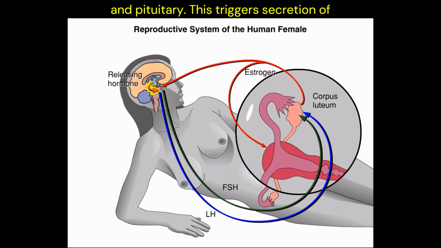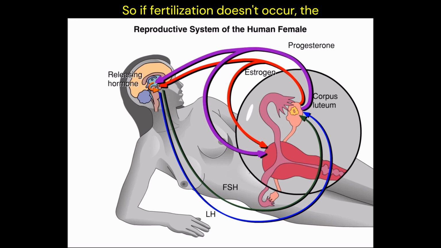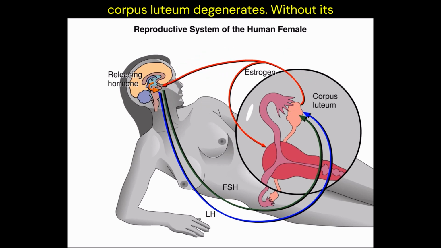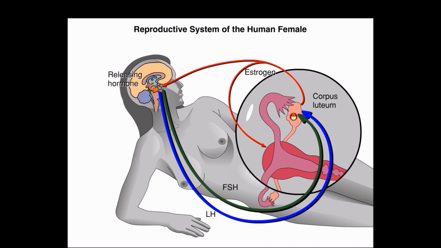This triggers secretion of FSH and LH, which stimulates the development of a new follicle. So, if fertilization doesn't occur, the corpus luteum degenerates. Without its hormones, the lining of the uterus breaks down and a new follicle starts to grow.